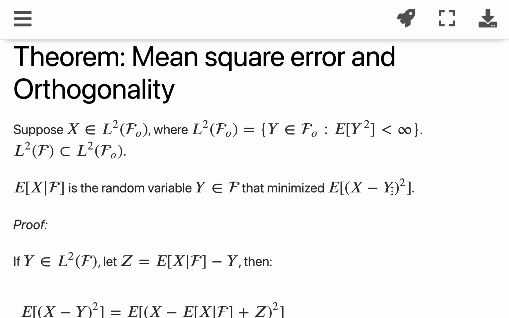So when we replace y with the conditional expectation of x given f, this is minimized. Let's prove that. And that makes sense, right? This is a projection. The closest y to x is the projection of x on the space where y lies, right?